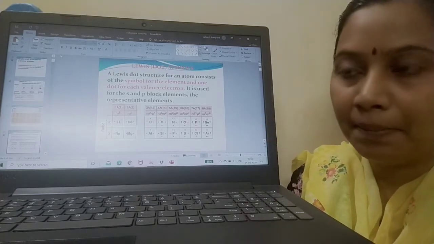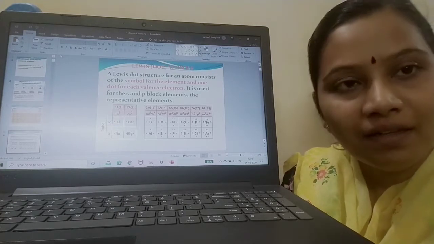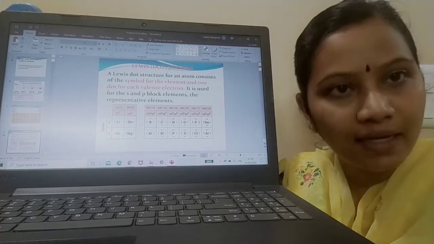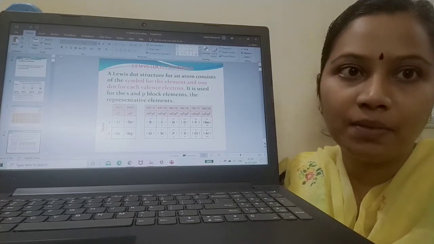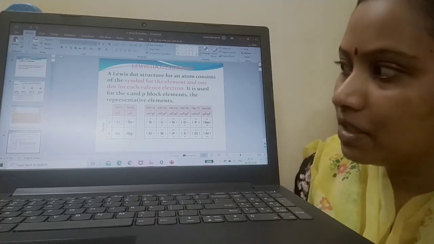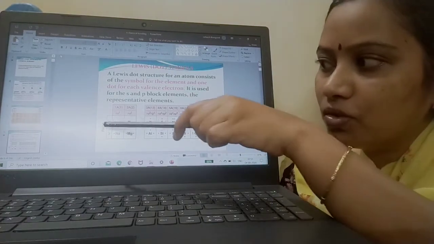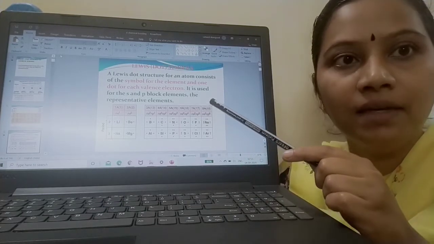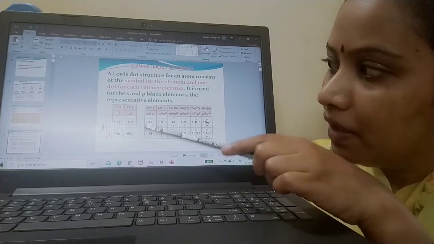Now let me tell you some examples. The Lewis dot structure is meant for s and p block elements. Together they are called representative elements. Group 1 and group 2, that is alkali and alkaline earth metals, along with the p block elements, that is group 13 to 18, are collectively called representative elements. So the Lewis dot structure is for representative elements. Now, I have already discussed what horizontal rows are called. Horizontal rows are called periods. What are vertical columns called? Vertical columns are otherwise called groups or families.